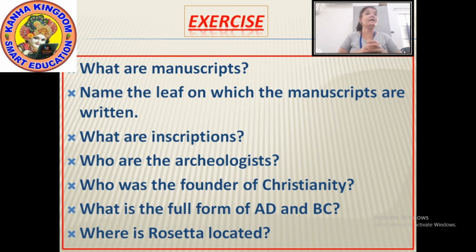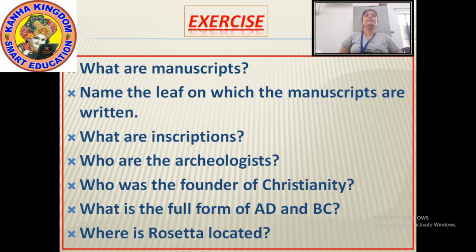I repeat again. Inscriptions are the writings that are engraved on stones or are etched on metals in ancient times. Okay. Next.